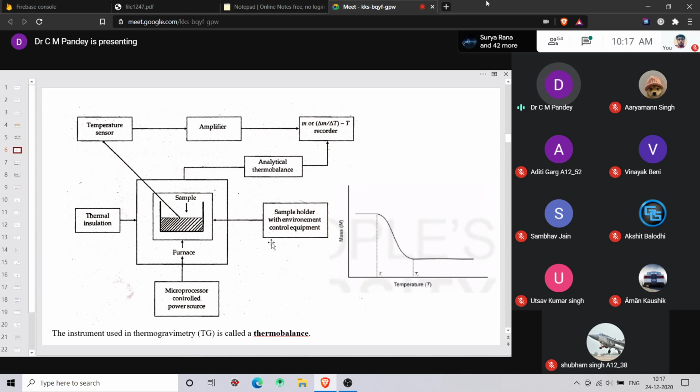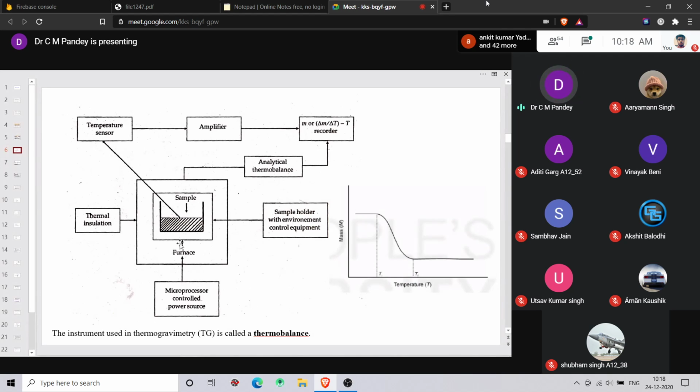Now, why is there a need for environment control equipment? It provides certain conditions so that the process can take place. Generally the sample is placed in a chamber that is inert, so that it does not react with the atmosphere. If it reacts with the atmosphere, it can oxidize, and then errors can come in your samples; it can also absorb moisture from outside. So it is kept under conditions such that it does not react with the outer atmosphere.